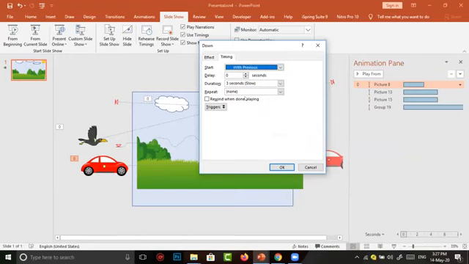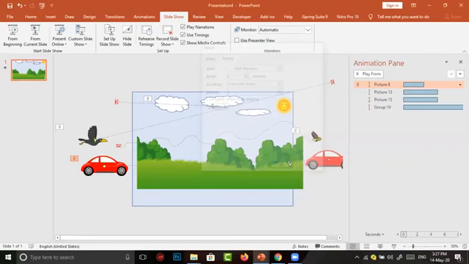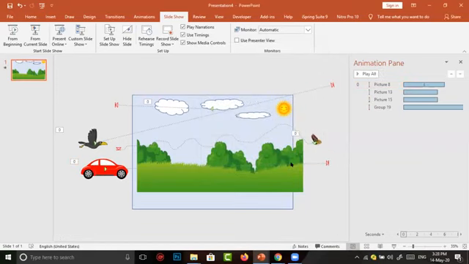By default it is selected none, but the car has to move 2 or 3 times as we think. Now I want to move the car twice in our slide. So I choose 2, then click on OK. Now I am going to watch in slideshow mode.